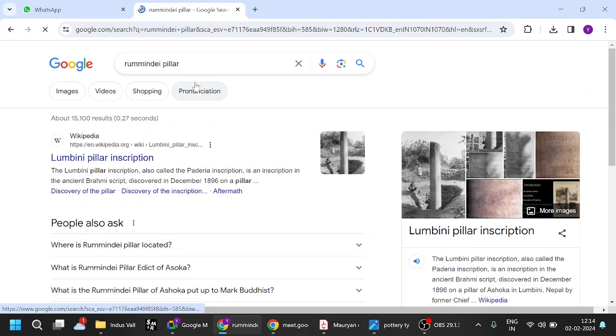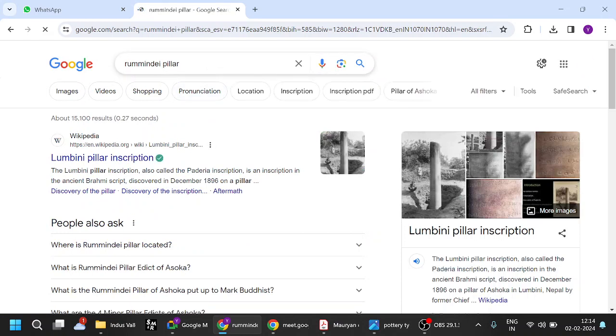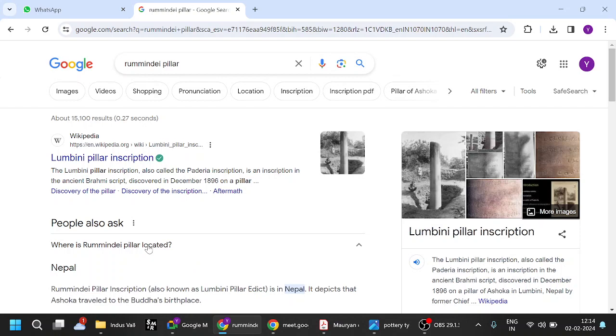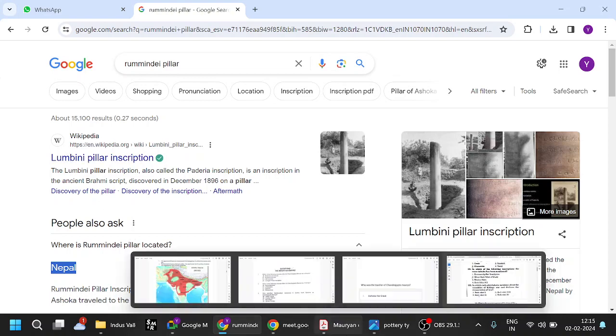This pillar is in ancient Brahmi script. Remember that, not Prakrit. Pali is used by Buddhists, Prakrit and Ardhamagadhi by Jains and other common people also. It is located in Nepal, known as Lumbini. After taking to Buddhism, he visited the birthplace of Buddha and gave the Rummindei inscription, very important.